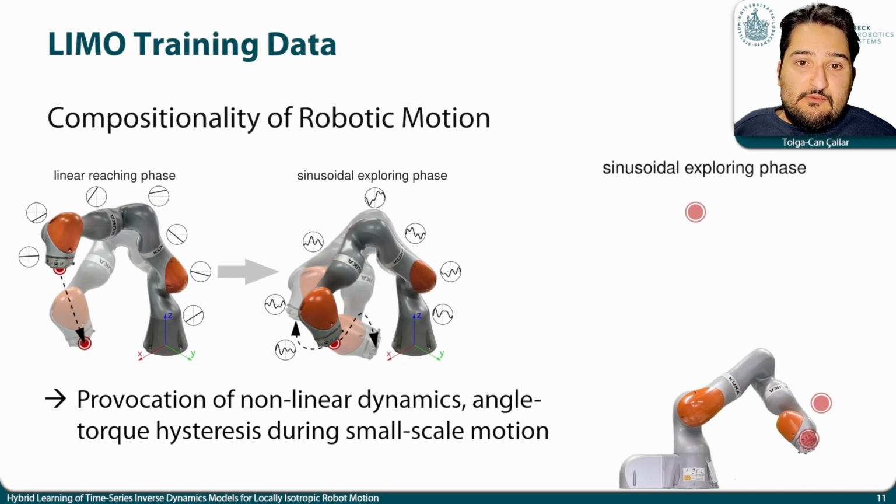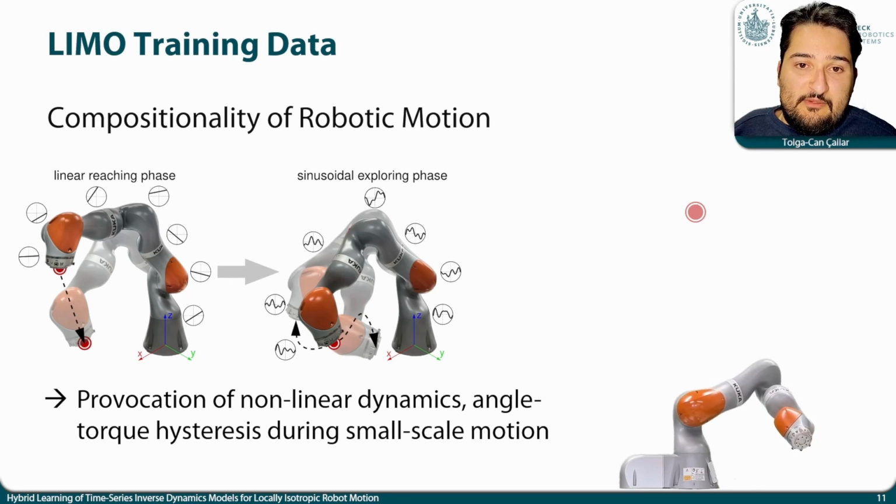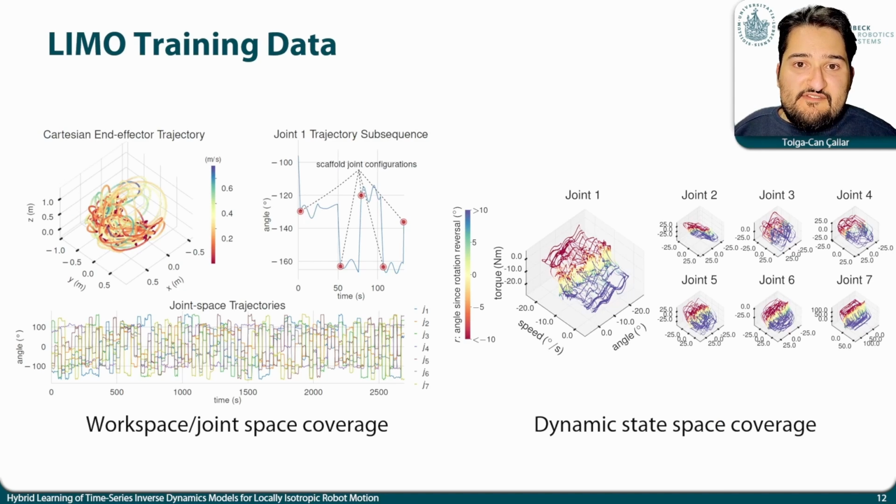This yields a motion sequence with intermittent segments of isotropic motion, with the goal to provoke hysteretic dynamics throughout the configuration space. These LIMO-type paths are executed around 150 scaffold configurations, spanning a hemispherical workspace, yielding approximately 300,000 recorded path points on which the hybrid models are trained. The training data densely cover both a large Cartesian and dynamic state space, including dynamic states with multiple combinations of joint angle, speed, torque, and rotation angle since the last motion reversal.